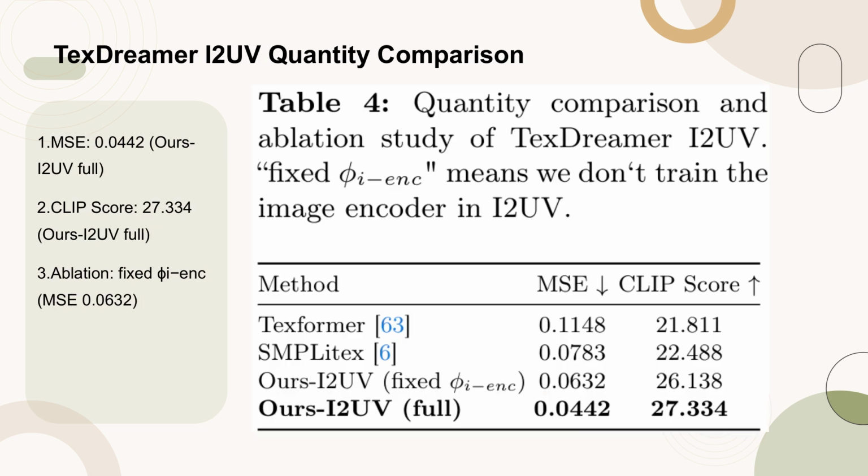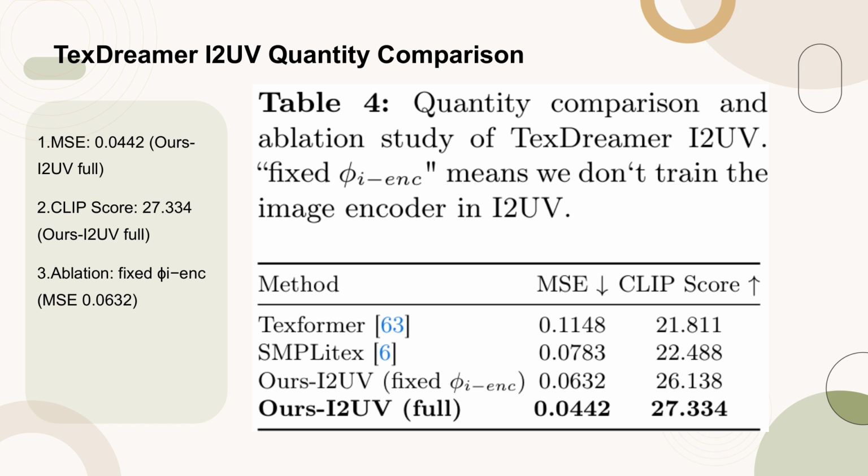Table 4 presents a quantitative comparison and ablation study of TexDreamer I2UV. The table highlights the mean squared error, MSE, and CLIP score for different methods, including TexFormer and SMPLatex, as well as two versions of our I2UV, one with a fixed image encoder and one with the full training process.